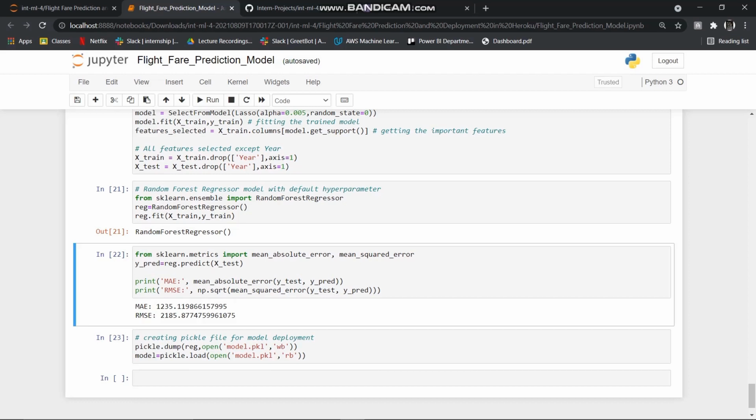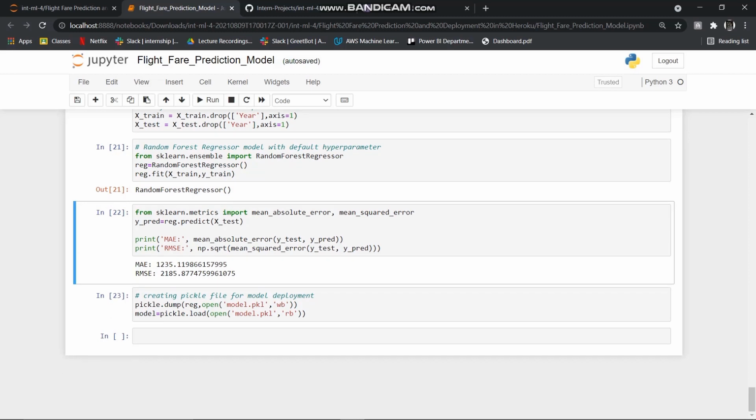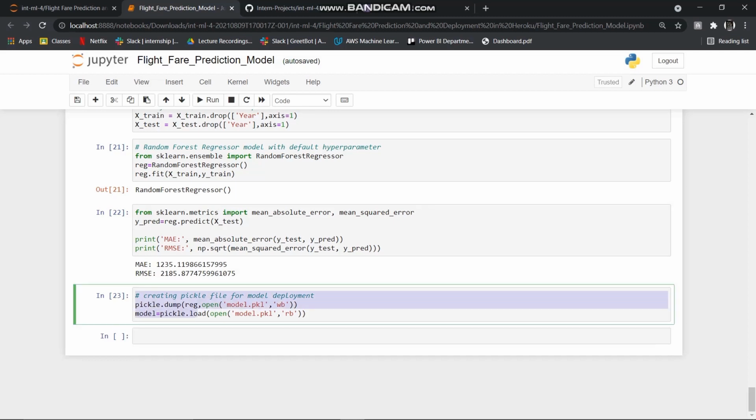And after creating the model, this model will be used for predicting when the user provides us with their values. So for that we dump this model. We don't create a separate pickle file manually, we basically give this code, and this model.pkl file is automatically created in your folder.